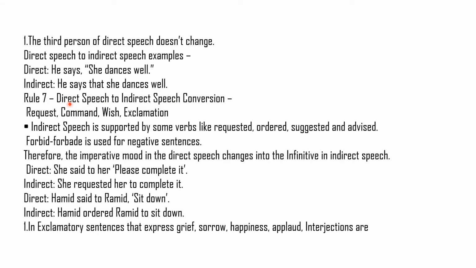Now, if our direct speech has its reported speech as a request, command, wish, or exclamation, or in simple words, if our reported speech is an imperative sentence, indirect speech is supported by some verbs like requested, ordered, suggested, or advised. Forbade is used for negative sentences. Therefore, the imperative mood in the direct speech changes into the infinitive in indirect speech. Now see, she said to her, "Please complete it."